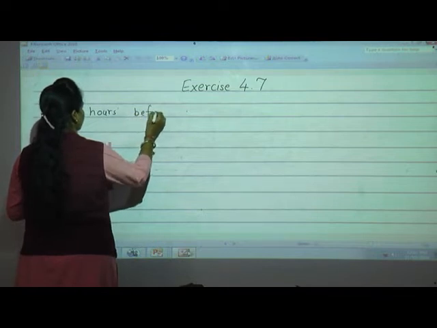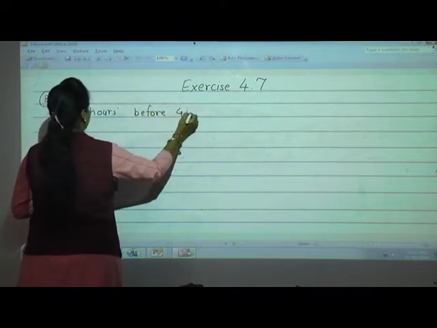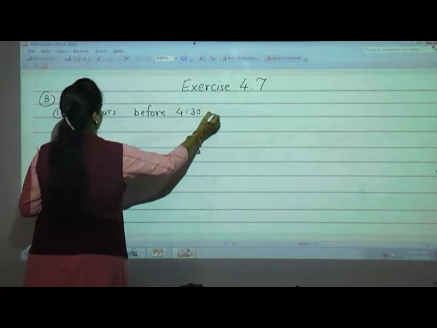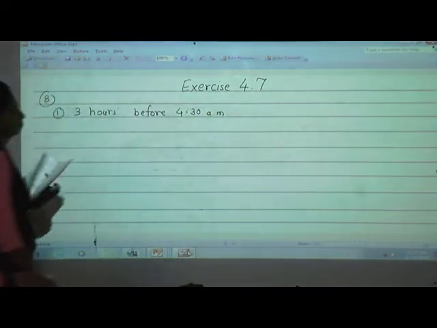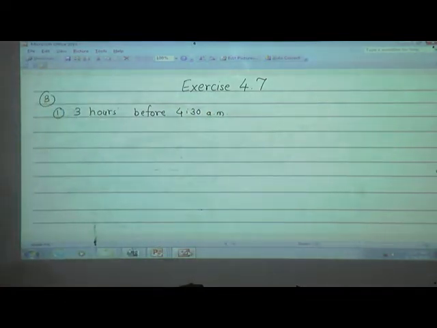Before 4:30 a.m. See, just now we have done after. Now we have to come before. Okay? So here what will you do? See, 3 hours you have to come back.